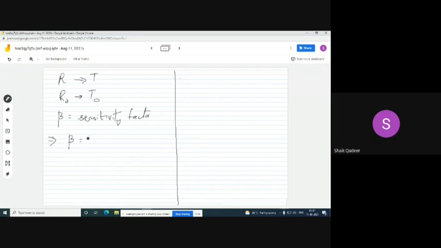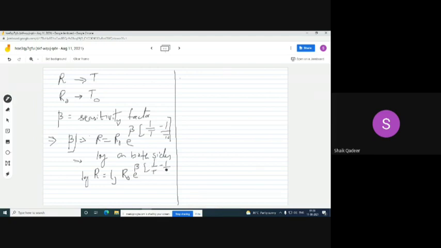R is equal to R naught e to the power beta into (1 by T minus 1 by T naught). What can we do? Taking logs, log R is equal to log R naught plus beta into (1 by T minus 1 by T naught).